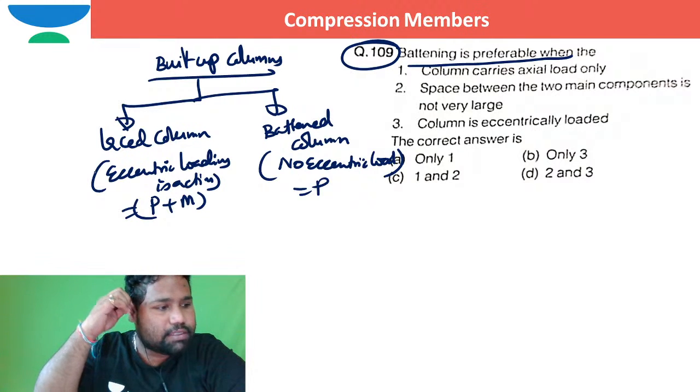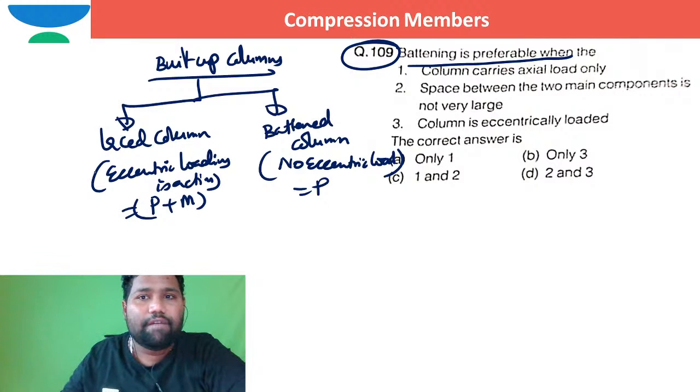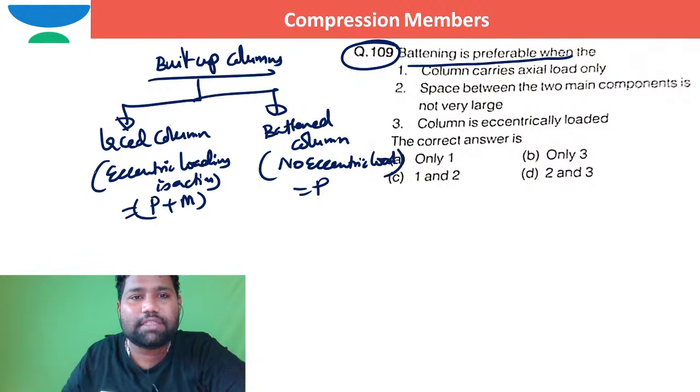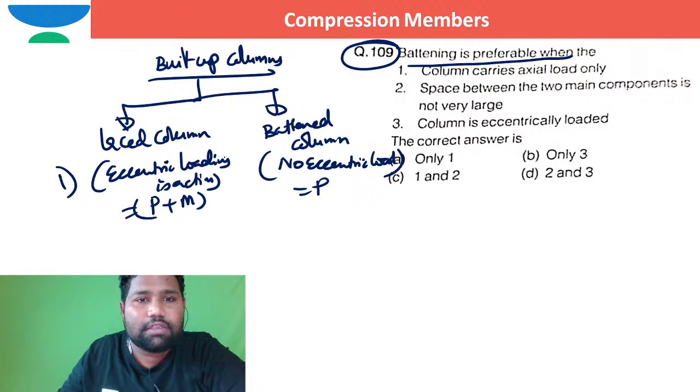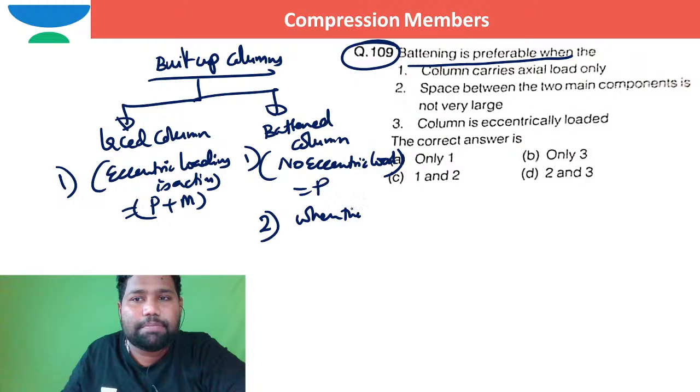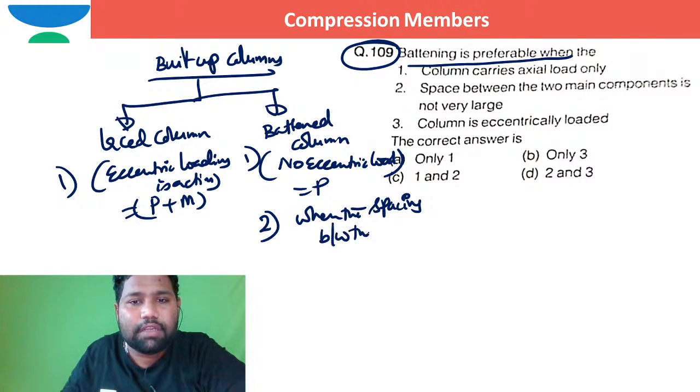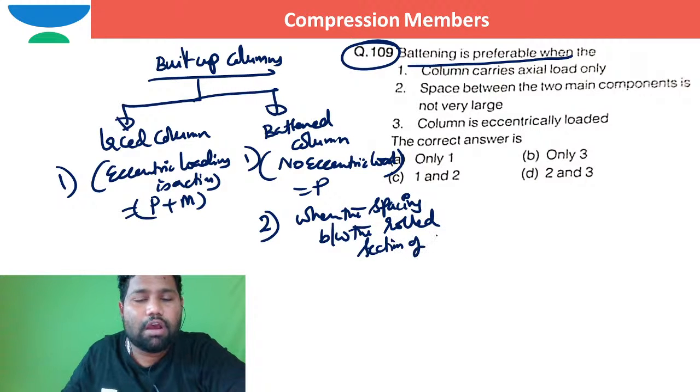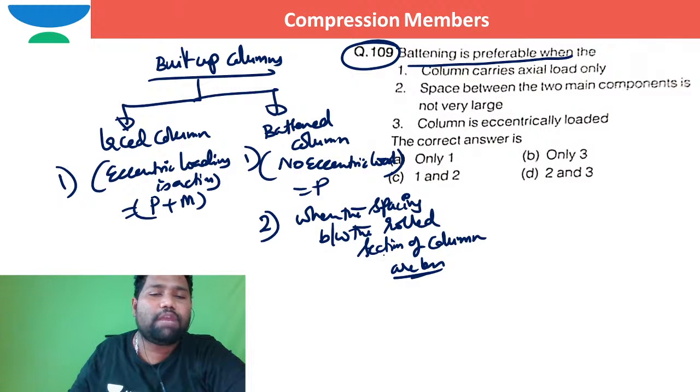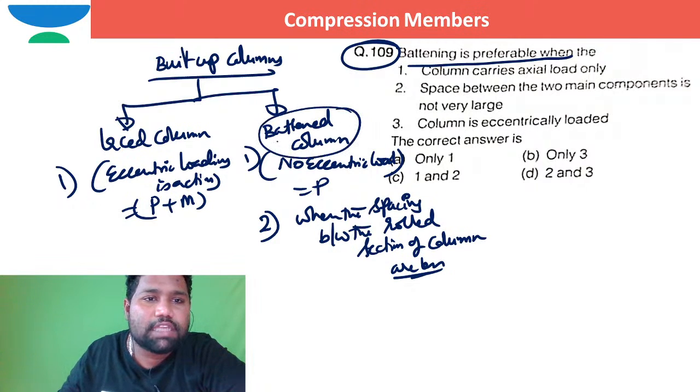I can use this battened column when the spacing between the rolled sections of the column is small. In such a case we can provide the tying with the help of battens. So we can go for battened columns in this case. We can go for laced columns in case of eccentric loading, when there is moment also.